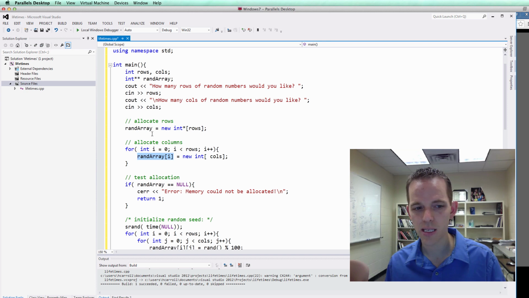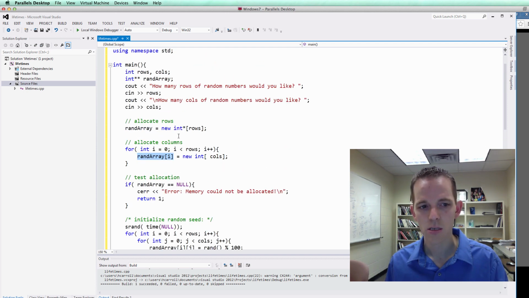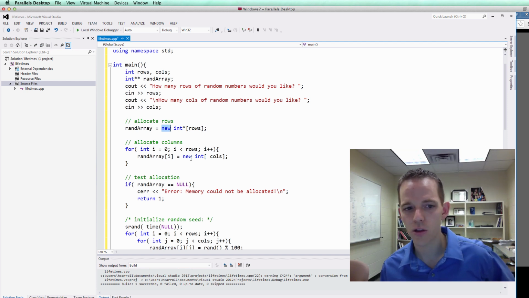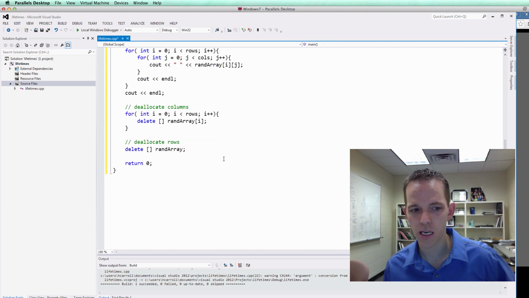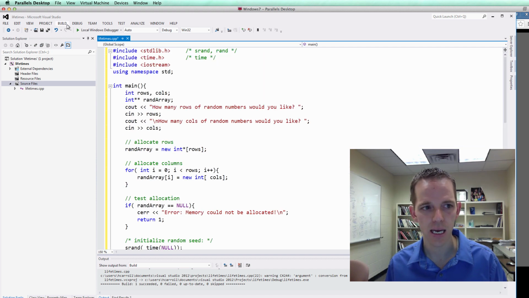And notice we're assigning it to an array. Because it's a pointer, this is a pointer to the columns. So we had a new array notation here, and then in a loop we called new array notation. So what we could expect to see for delete to clean up the memory is a delete array notation in a loop, and then delete array notation singular. And yes, you need to do it in the loop and then the singular one, the columns and then the rows.